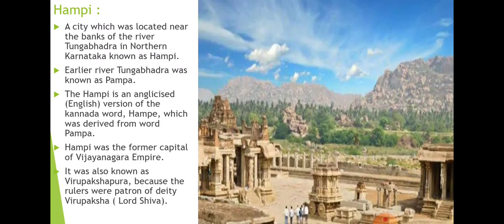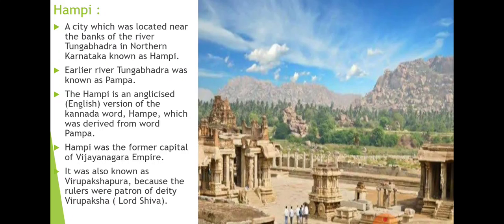So Hampi was the former capital of the Vijayanagara Empire, which we have already read about in the previous chapters. The Vijayanagara Empire was established by two brothers, Harihar and Bukka. They established Hampi, the Vijayanagara Empire.